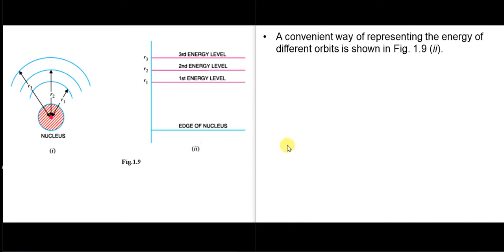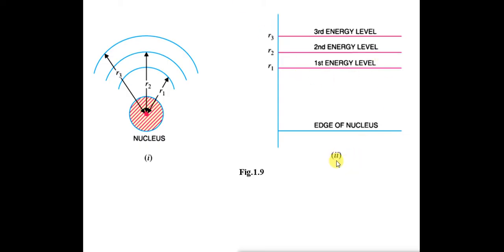So this diagram is known as an energy level diagram. Let me zoom it. This whole diagram is called an energy level diagram. What we are seeing here represents the energy level of electrons in the different orbits.